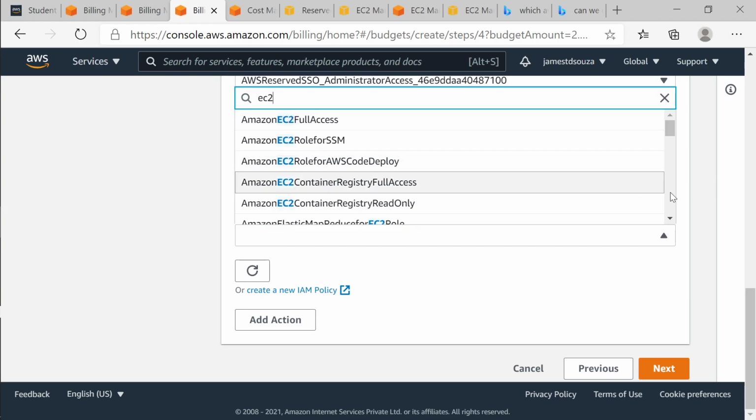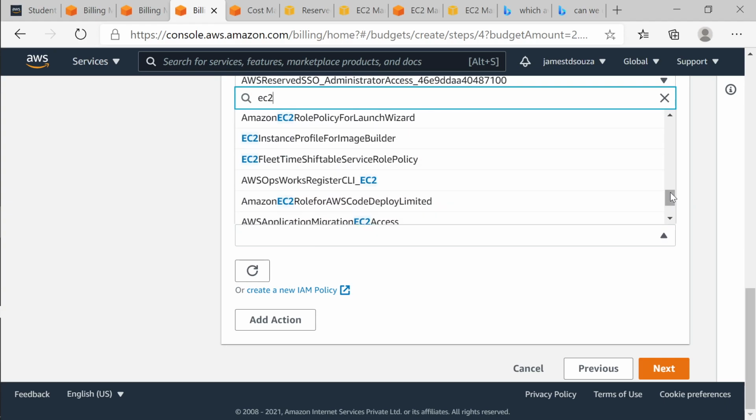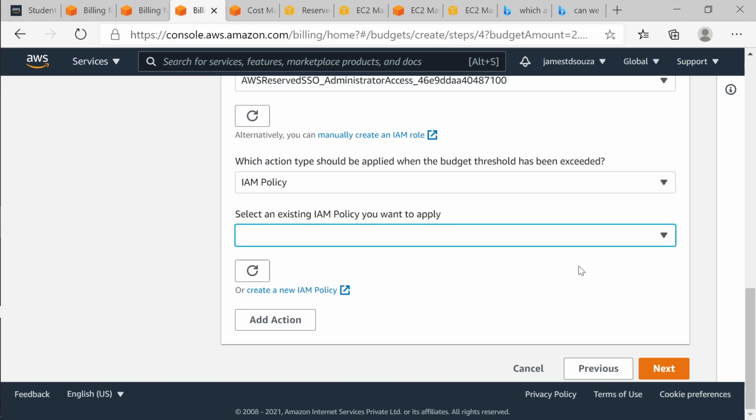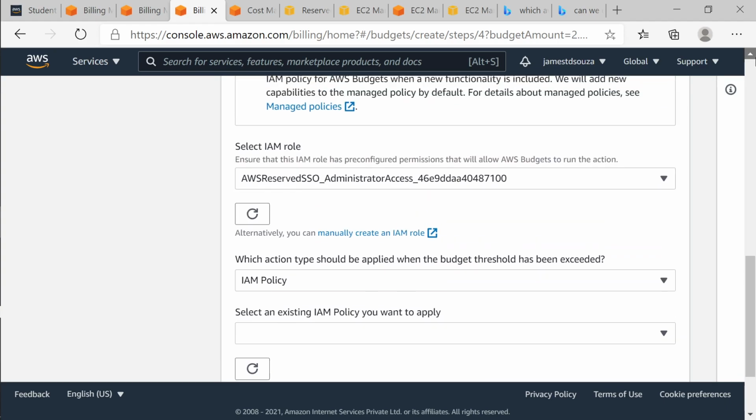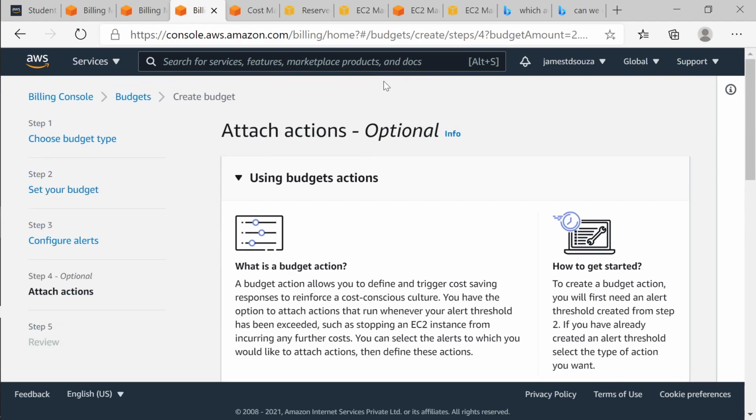I cannot find it, but the idea is, once you set this action and you move forward, then it will stop. Right now, I don't have any instances, so that is what the budgets are used for.